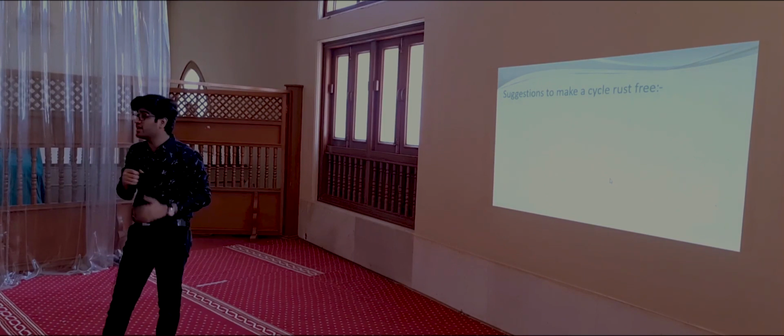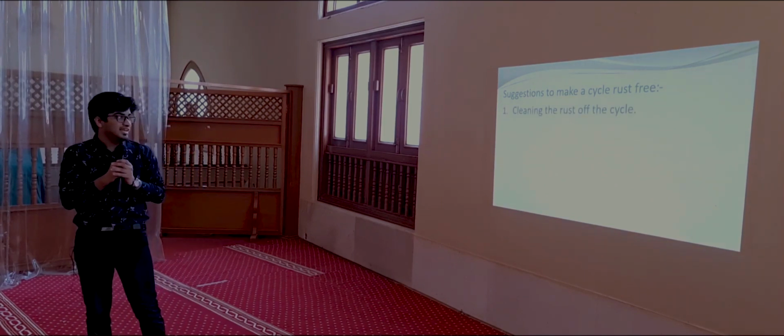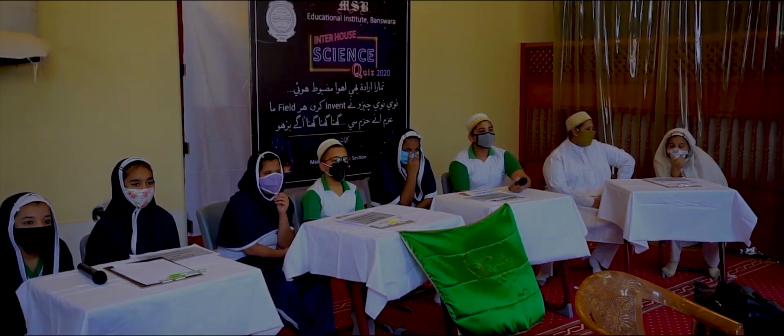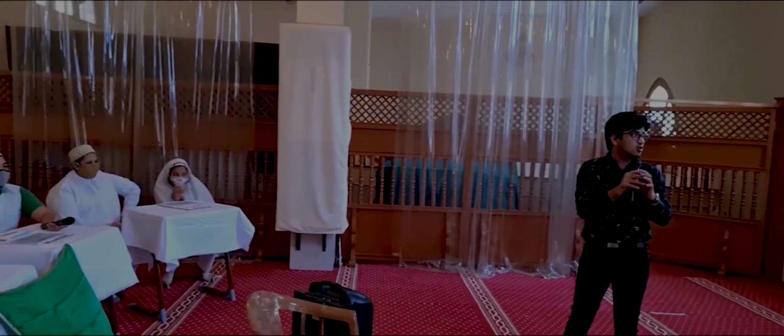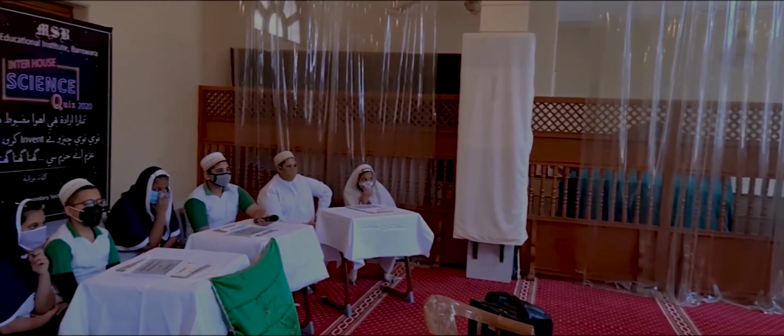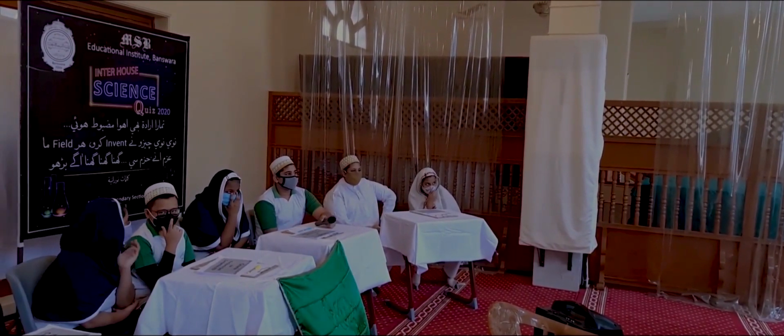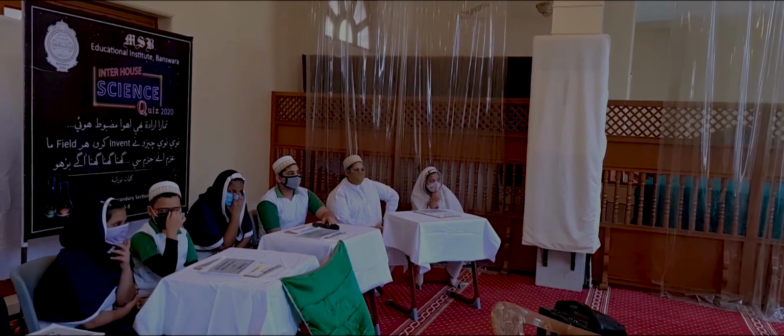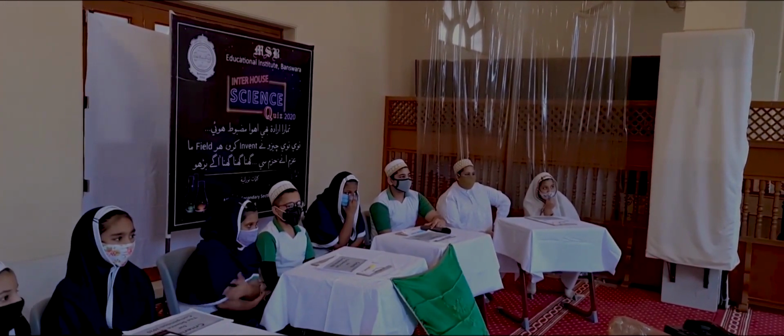Suggestions to make your cycle rust free. First, cleaning the rust off the cycle. Second, keeping the cycle in a dry place. Third, applying paint or coating on the surface of the cycle so that the iron does not come in direct contact with moisture in the air. Okay, so these were the 3 things that you should do to make your cycle rust free.